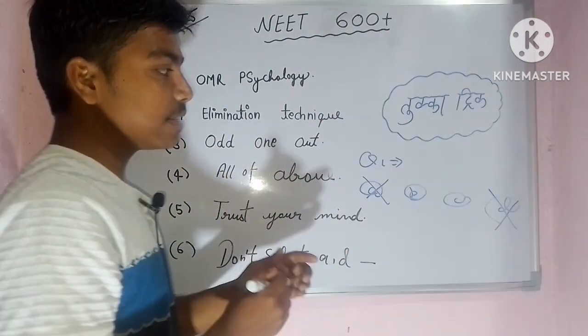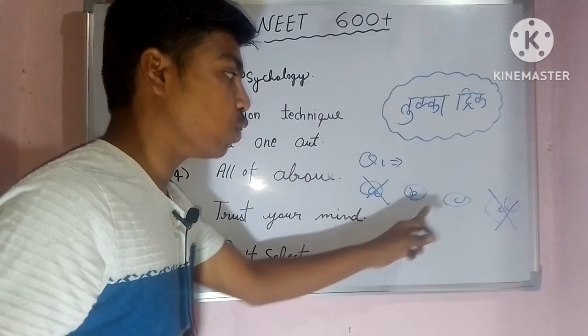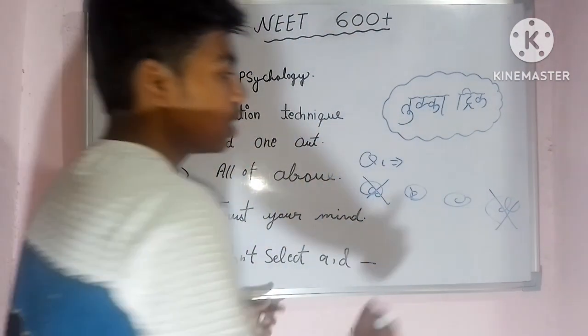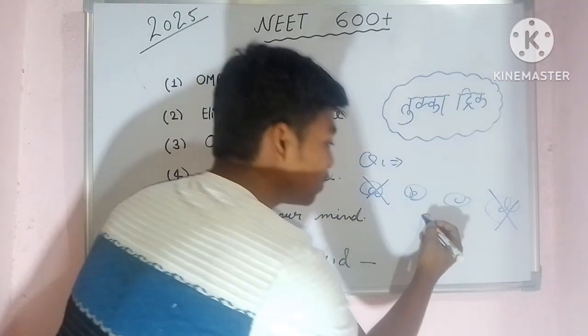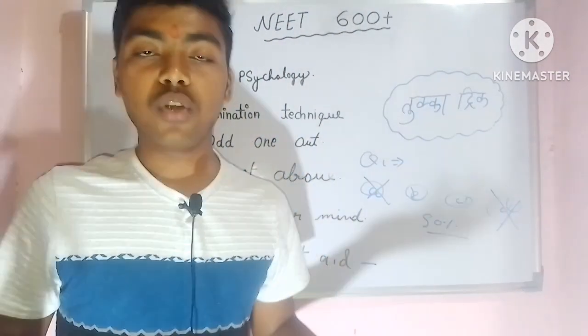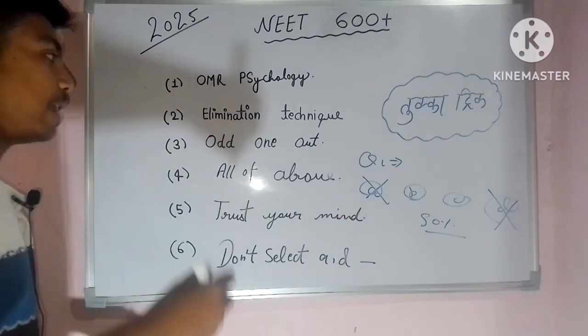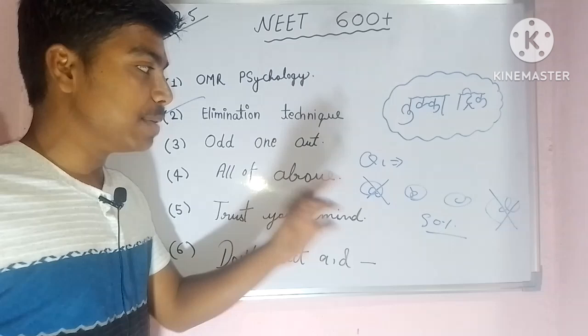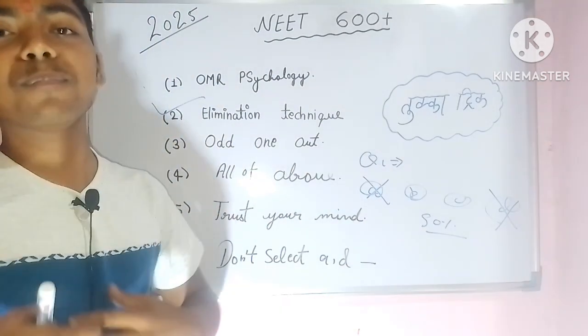Now we take a fluke between those options. So C is one option and B is the other. The probability will be 50% right and 50% wrong. So we have used only the elimination technique. This is called the elimination technique. In the tukka trick, the elimination technique plays a very important role.